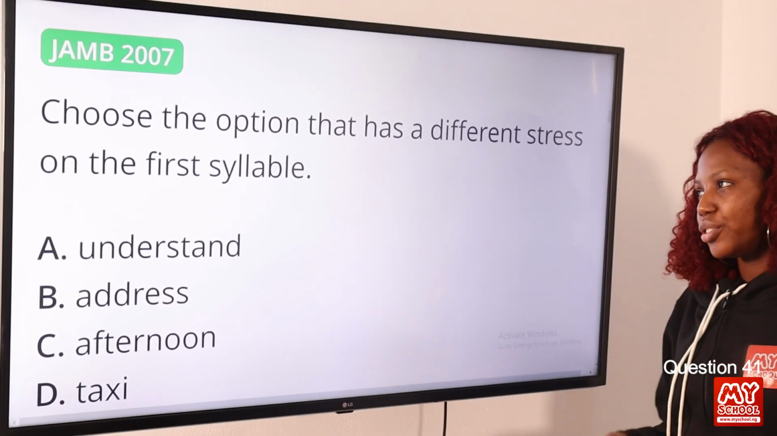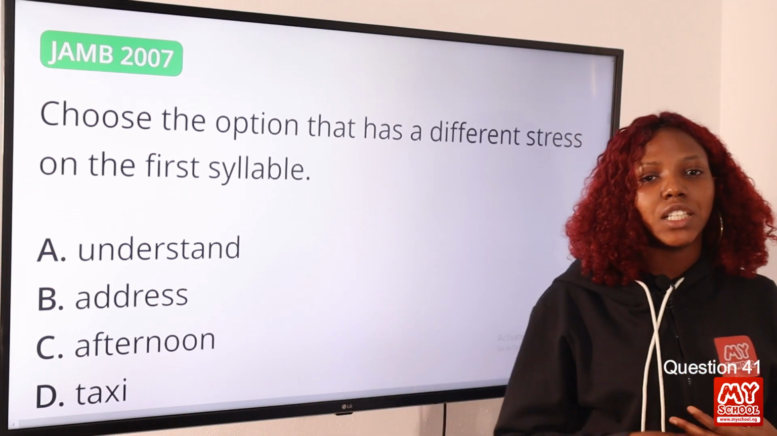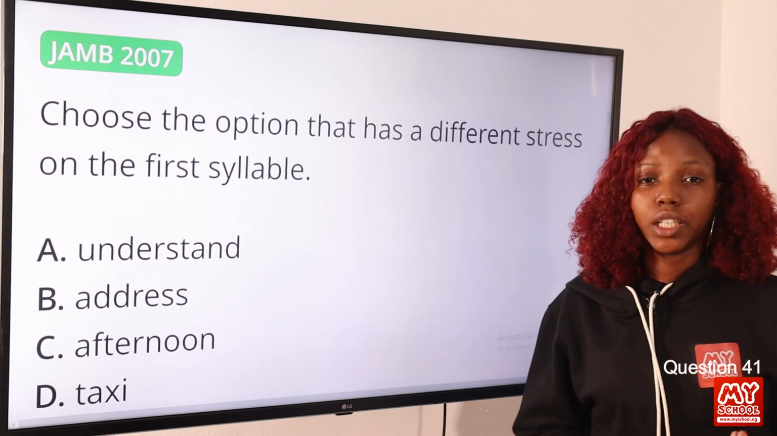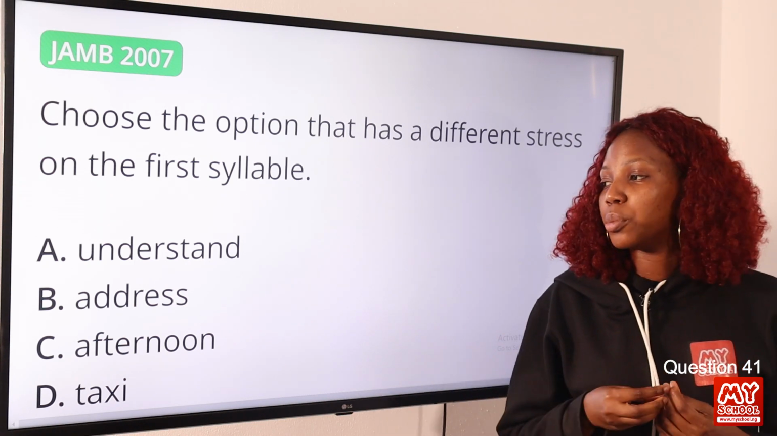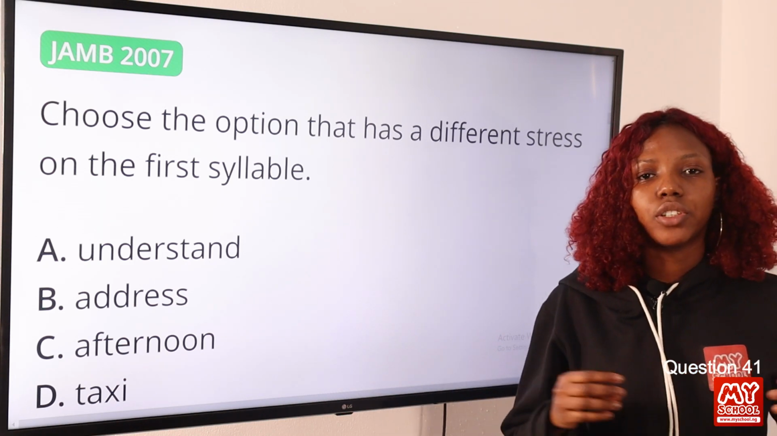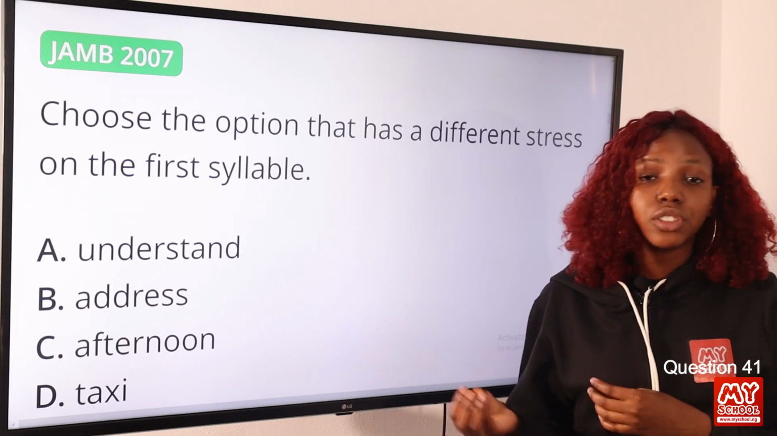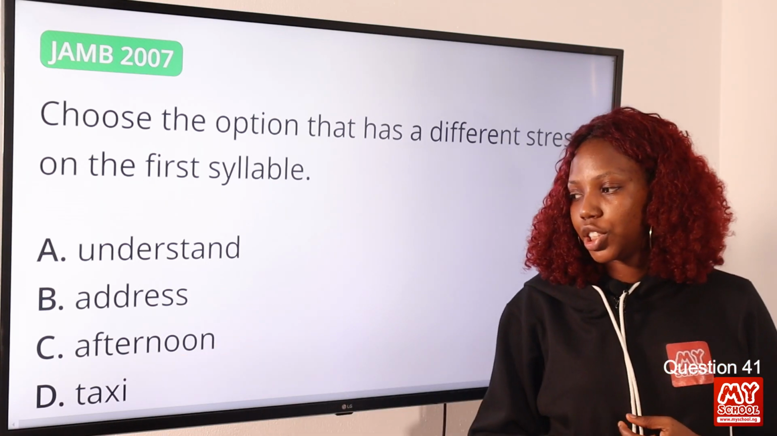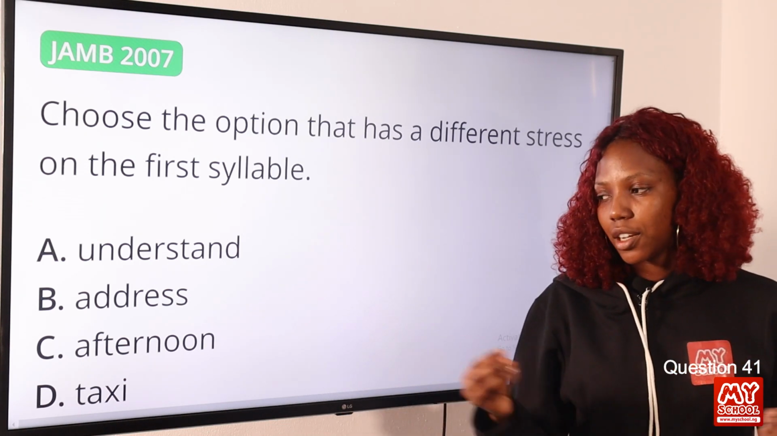Question 41. Choose the option that has a different stress on the first syllable. Now we're looking for the option that has a stress on the first syllable, and we have option A, understand. Understand is stressed on the last syllable. Option B, address. Address is stressed on the second syllable. Option C, afternoon. Afternoon is stressed on the last syllable, noon. Then option D, taxi. Taxi is stressed on the first syllable. So the answer therefore is option D, taxi.